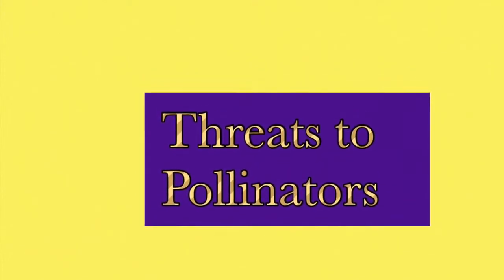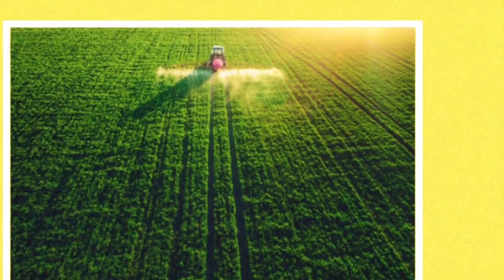Threats to pollinators. Threats to bees are varroa mites and pesticides. What are pesticides? When pesticides are sprayed on flowers and the bees go to pollinate, the pesticides get to the bee and make them lose their sense of direction, which causes them to die.